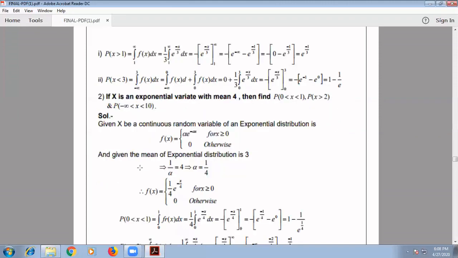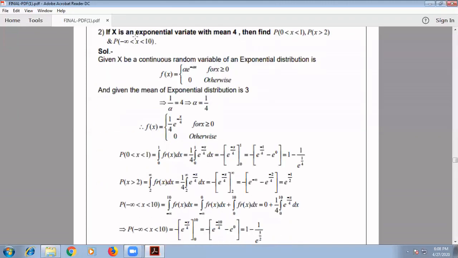Now let us move to the next problem. If X is an exponential variate with mean 4, then find P(0 < X < 1), P(X > 2) and P(minus infinity < X < 10). According to the exponential distribution formula, f(x) is equal to alpha times e to the power minus alpha x for x greater than or equal to 0, and 0 otherwise.